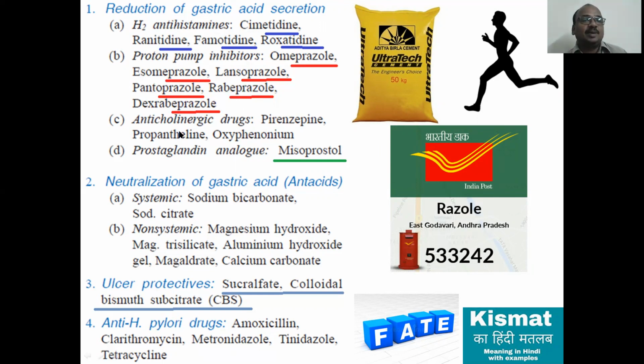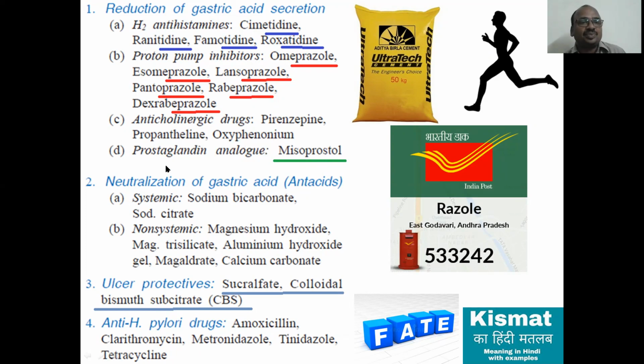Anticholinergic drugs, because the parasympathetic system produces acidity. Here, anticholinergic drugs are parasympathetic blockers: pirenzepine, propantheline, oxyphenonium. Here itself you can complete the mechanism of action. Then prostaglandin analogues like misoprostol.